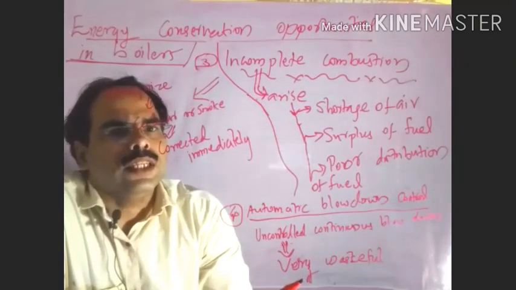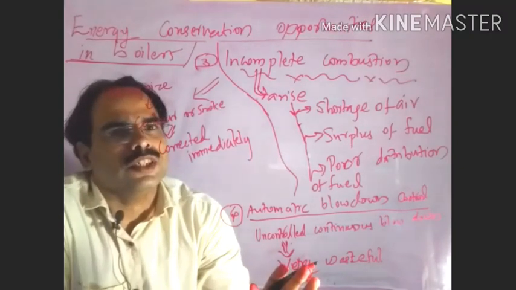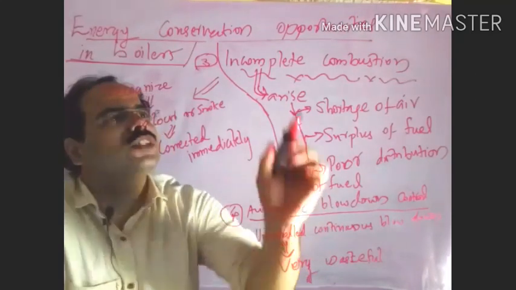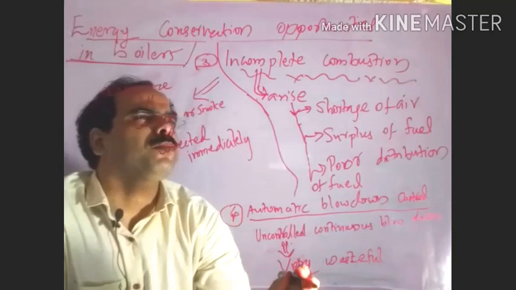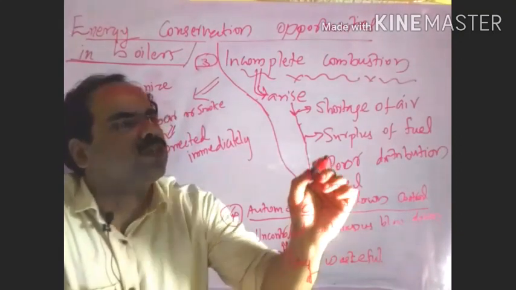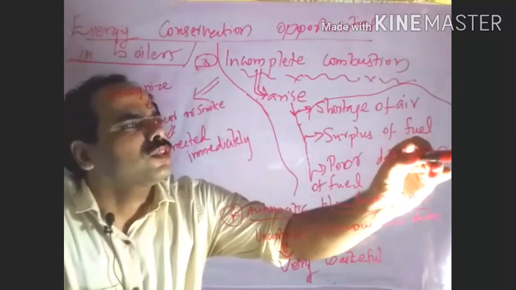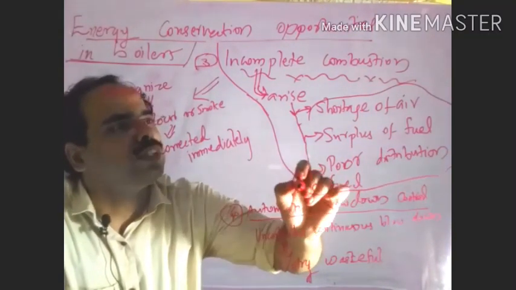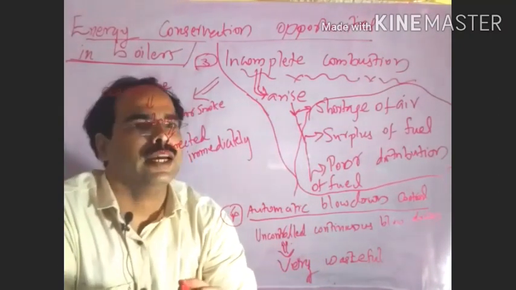Incomplete combustion also affects energy conservation opportunities. That means the efficiency of the system reduces if there is incomplete combustion. Mainly, incomplete combustion in boilers occurs due to shortage of air, surplus of fuel, or poor distribution of fuel. If that is taking place, then there will be a chance for incomplete combustion.